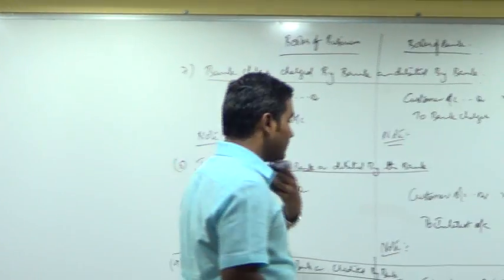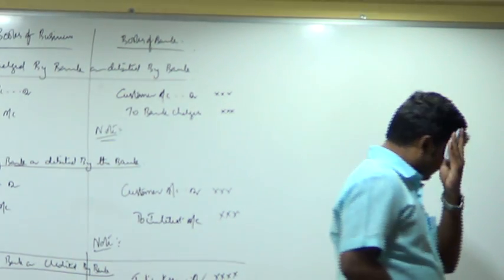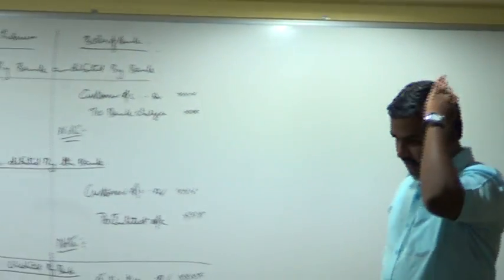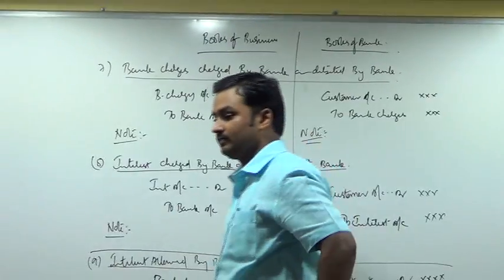When will we pass this entry in our books of accounts? On the date of receiving the information, we will pass the entry. You write: we will pass the entry on the date of receiving the information from the bank. There can be a delay causing temporary differences in balances.